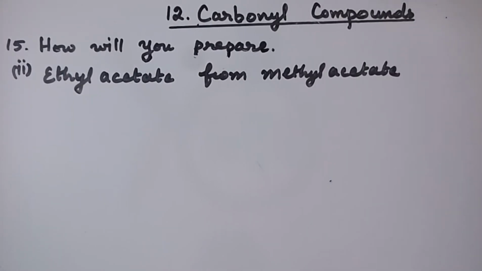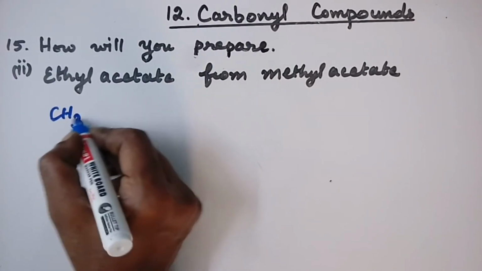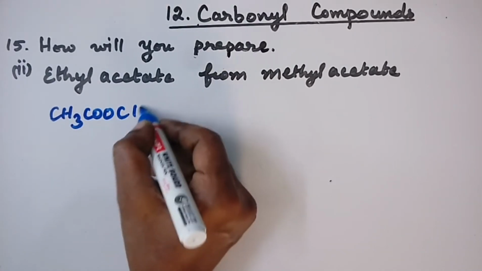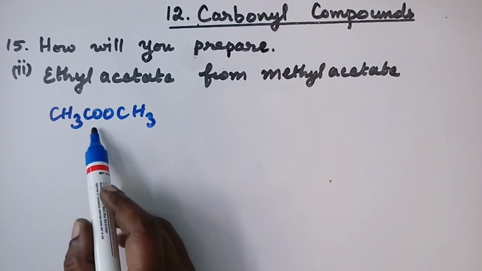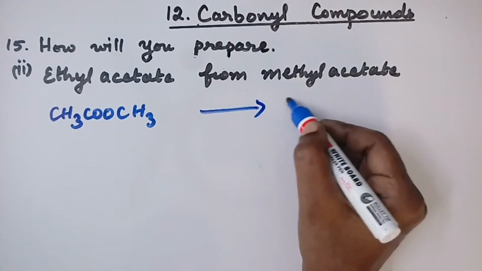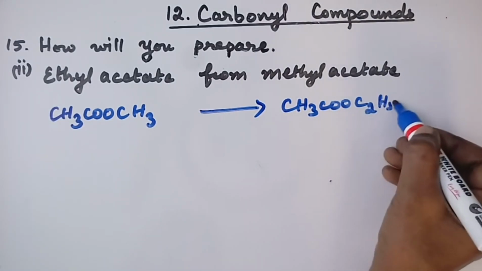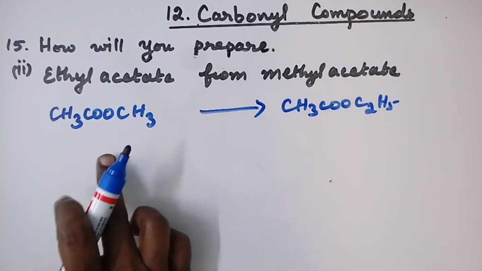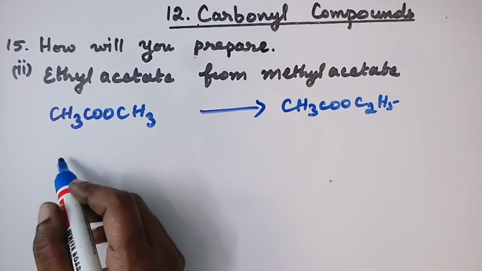Second question is, how will you prepare ethyl acetate from methyl acetate? So take methyl acetate. The formula for methyl acetate is CH3COOCH3. This is methyl acetate. So this is an ester, and convert it into CH3COOC2H5. This is also an ester. This is converting one ester into another ester. This is done with the help of ethyl alcohol.